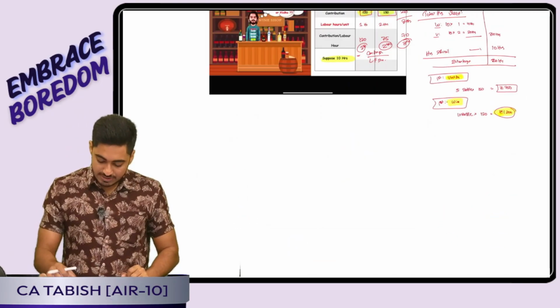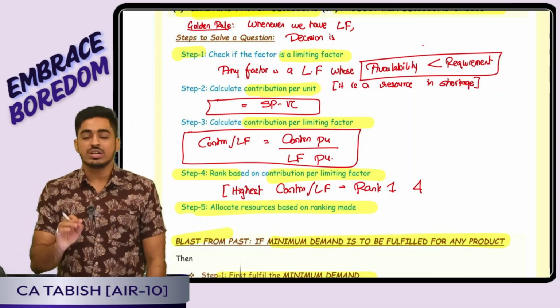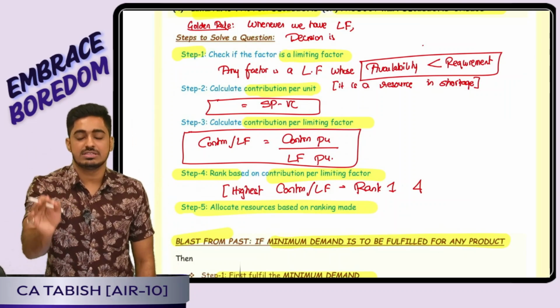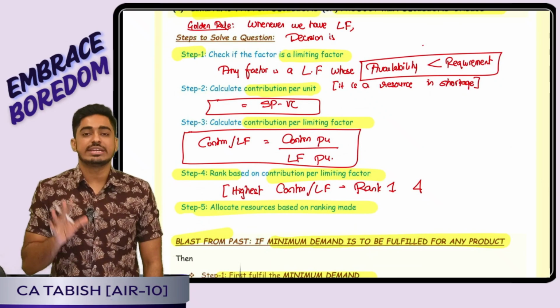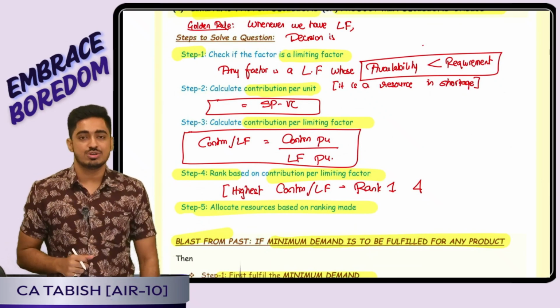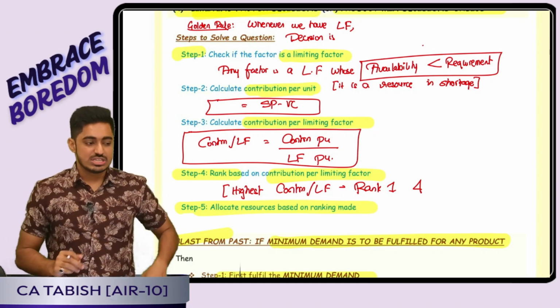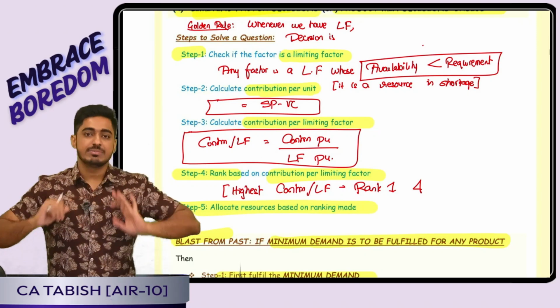Perfect. After that, we had discussed product mix decision, limiting factor decision. Yes, we have told what is a limiting factor: any factor which is in short supply. How do I take a decision? Whenever there is a limiting factor, decision is not taken based on contribution per unit. It is taken based on contribution per limiting factor, which is contribution per unit divided by limiting factor per unit.